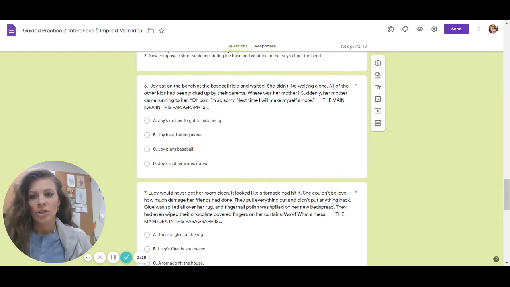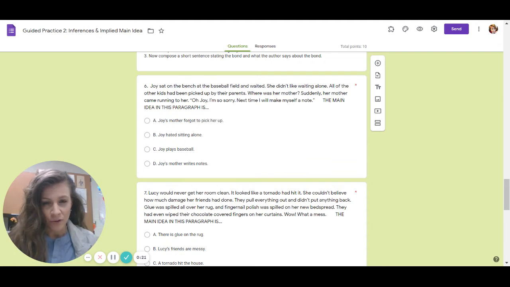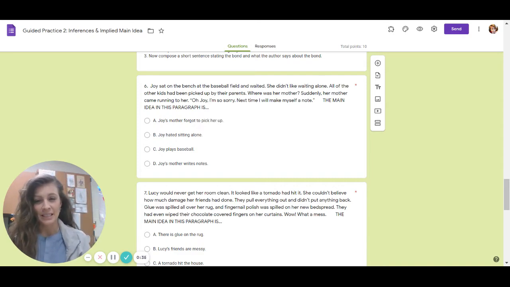Number 6. Joy sat on the bench at the baseball field and waited. She didn't like waiting alone. All the other kids had been picked up by their parents. Where was her mother? Suddenly, her mother came running to her. "Oh, Joy, I'm so sorry. Next time, I will make myself a note." The main idea in this paragraph is A, Joy's mother forgot to pick her up. B, Joy hated sitting alone. C, Joy plays baseball. Or D, Joy's mother writes notes.